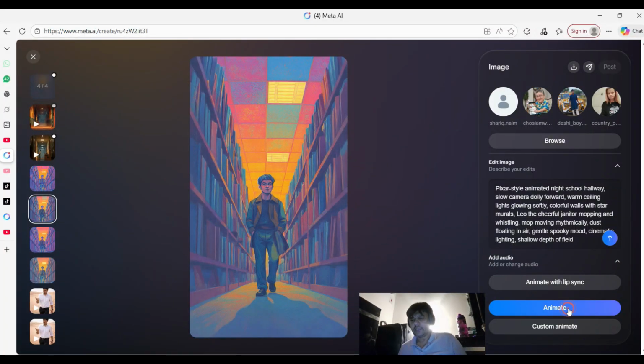So I click on animate now, and it will animate within seconds. It will not take time. Guys, one more thing, and this is very important. Sometimes it also depends on your internet, I mean how is your internet speed. If your speed is good, it doesn't take time.